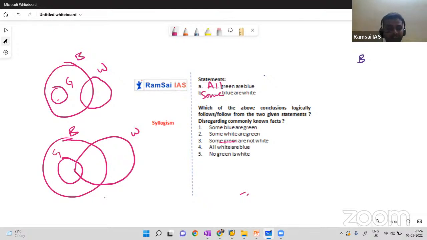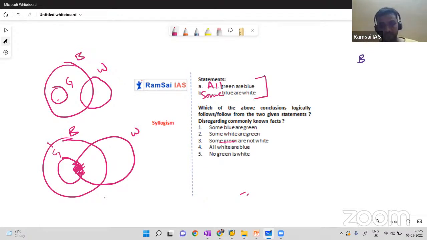We should not draw, because I told you one point before. When you don't know the relation between A and C while using B, don't touch them. Do you know the relation between green and white from these statements? No, there was no relation between green and white in the statements. Then I should not touch that too. When you don't know a person, you should not touch them. See, it's a possibility. It can be, but not for sure.